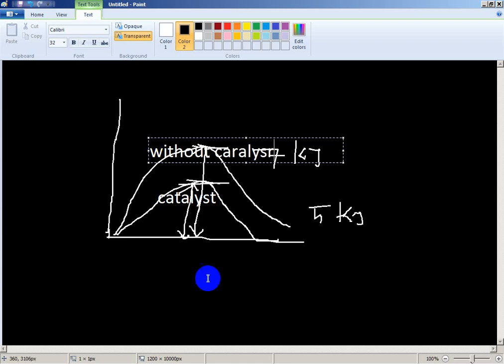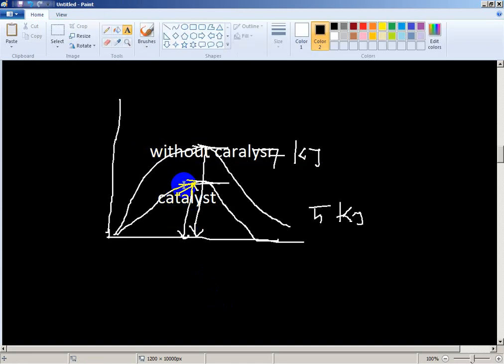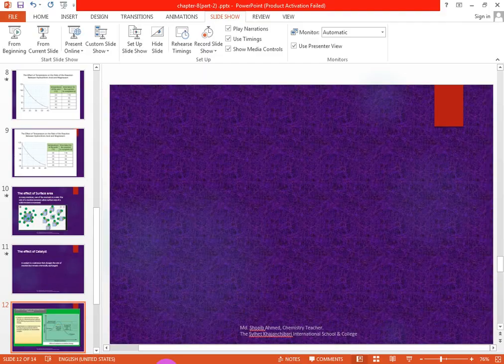So a catalyst increases the rate of reaction by lowering the activation energy. Without catalyst, there is more activation energy. With lower energy using a catalyst, the rate becomes faster.